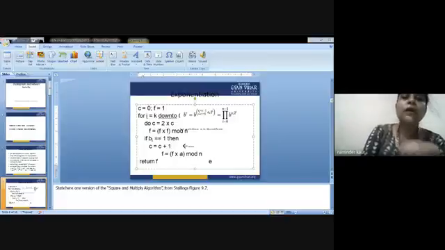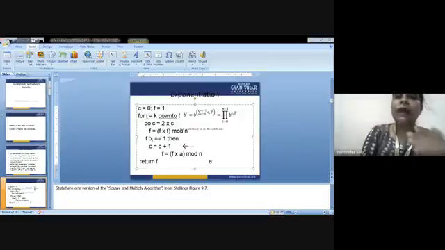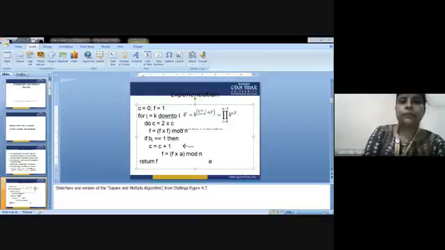Next is cyclic groups. An example of a cyclic group is the Diffie-Hellman key exchange algorithm that we have already discussed. Next, coming to integer factorization.